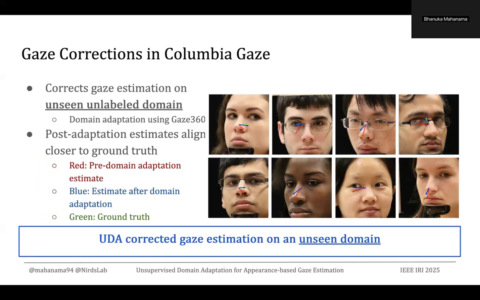So here also, similar to the RT-GENE dataset, we can say the model has been able to correct the gaze estimates even without seeing any image from the Columbia Gaze dataset. The model has not seen any image from the Columbia Gaze dataset or any labels. So our approach has corrected gaze estimates on unseen domains as well.